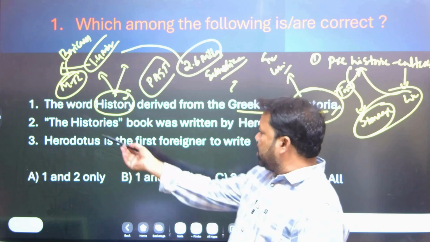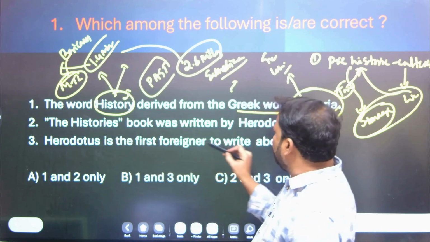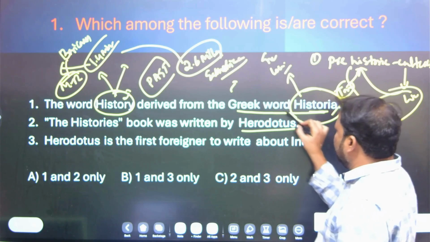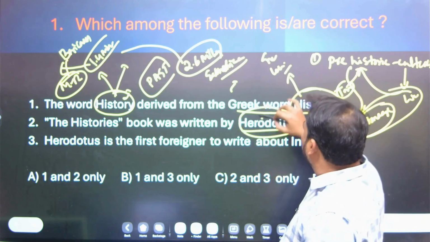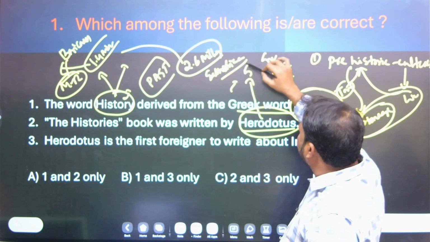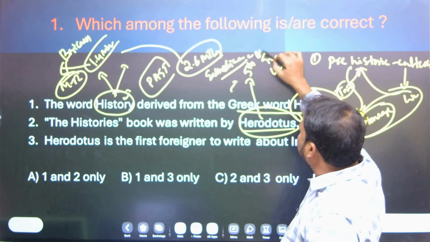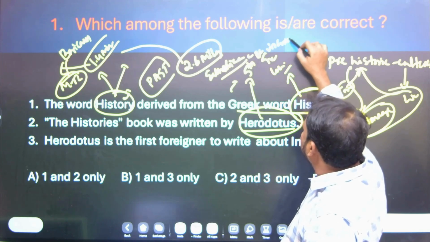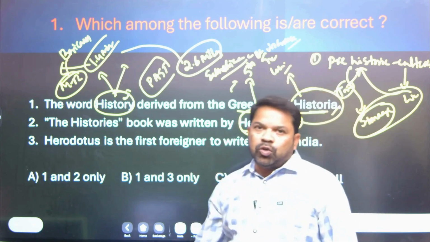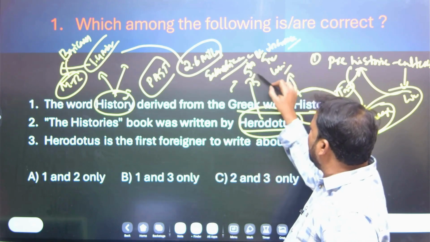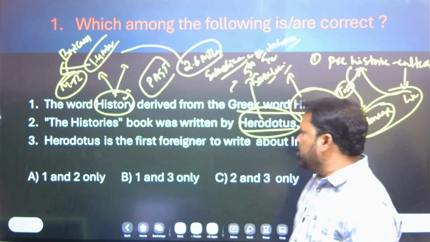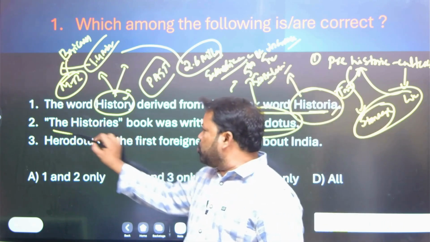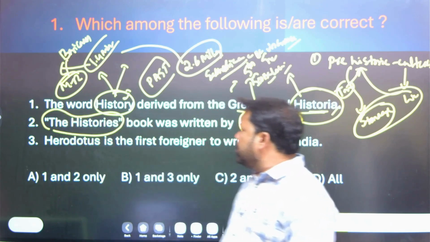And let's come to the second statement. The History book was written by Herodotus. Herodotus was the father of history. He belongs to the 5th century BC in Greece, around 500 BC. And he wrote the History book. That is the right statement.